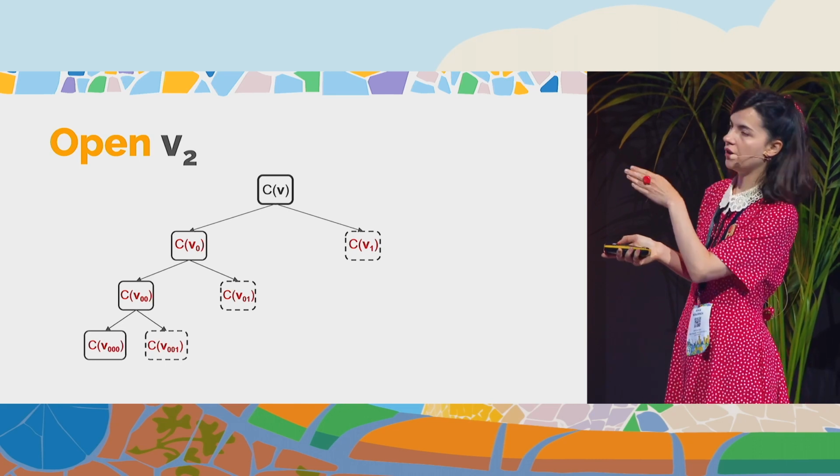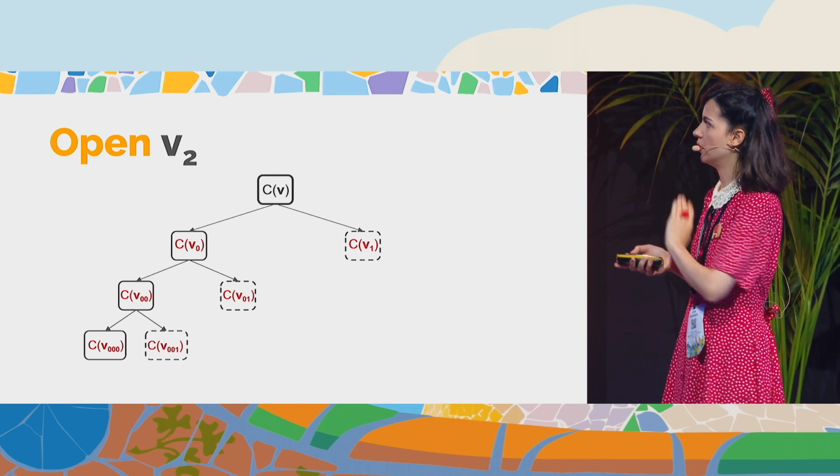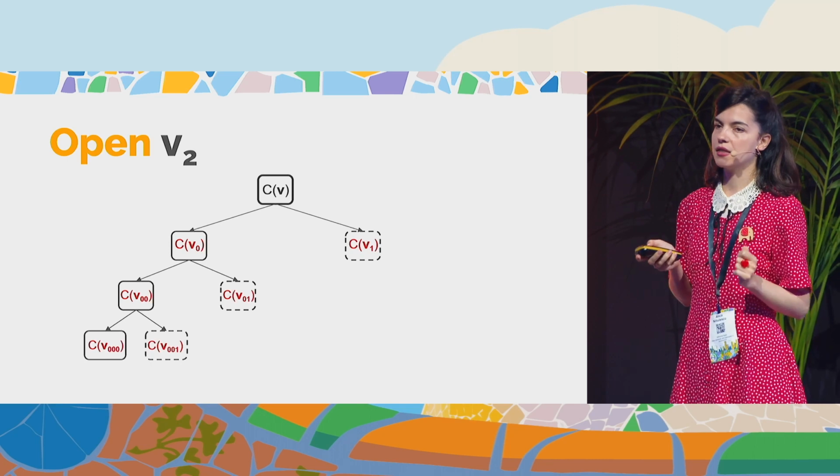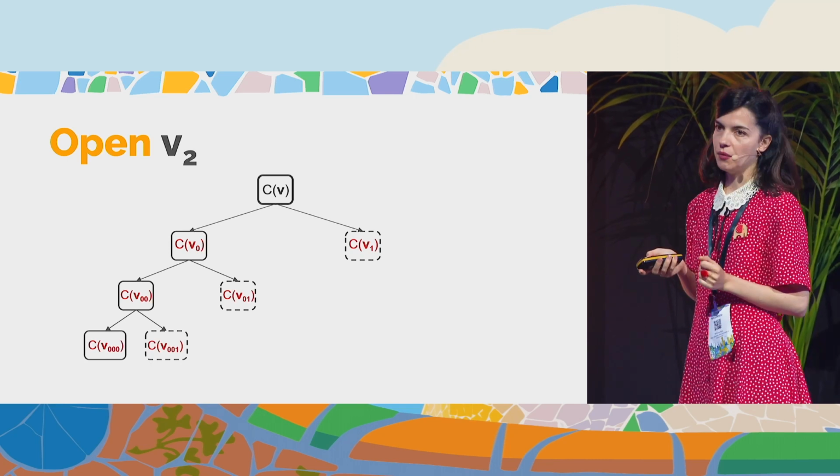And we also have to provide all the siblings along the path up to the root. This makes the proofs logarithmic in the size of m.